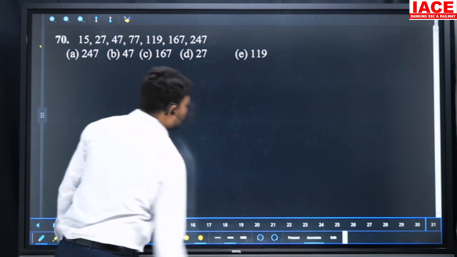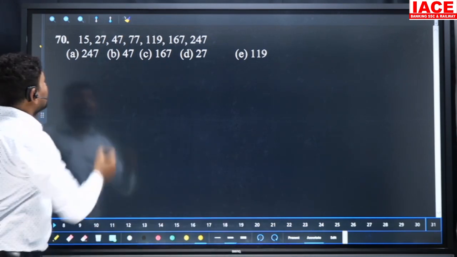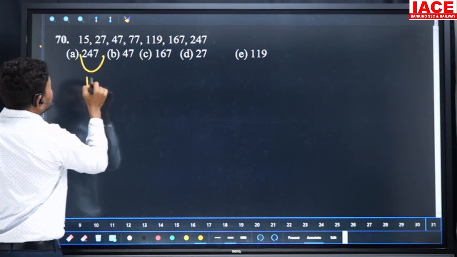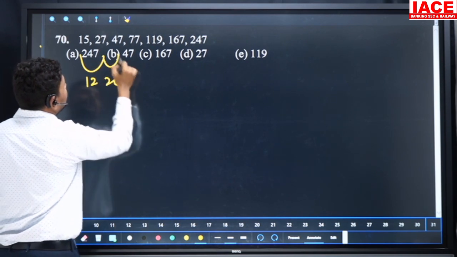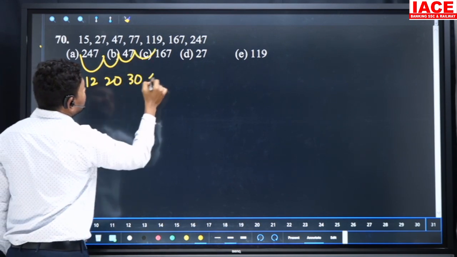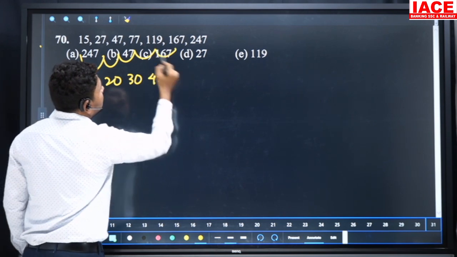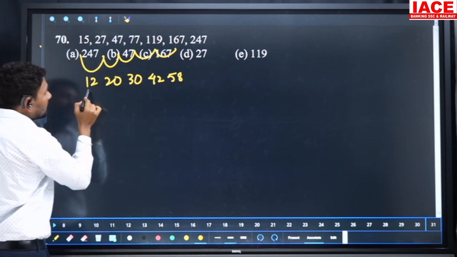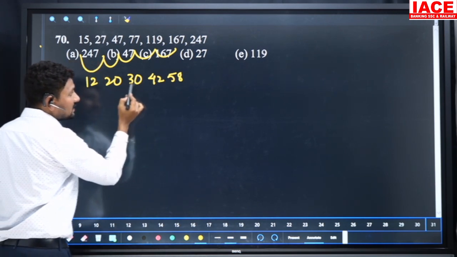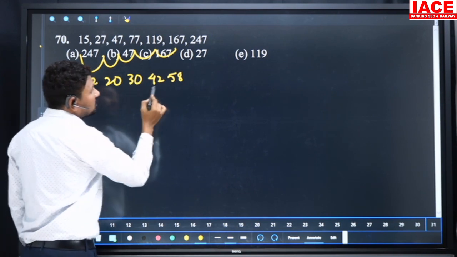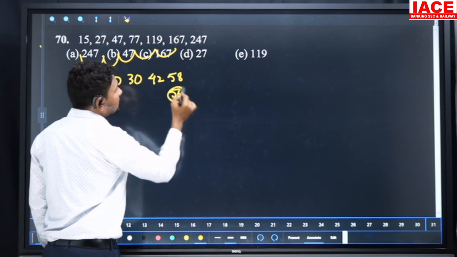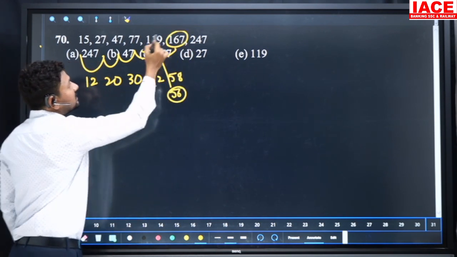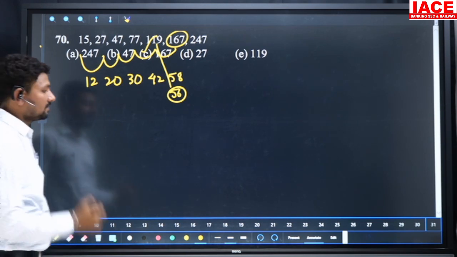Next, question number is 70. 15, 27, 47, 77, 11 and 167, 247. Here the difference is 12. Here the difference is 20. Here the difference is 30. And here the difference is 42. But here the difference is, look at, here the 58 they are given. But look at 12, we can write 3 into 4, 4 into 5, 5 into 6, 6 into 7. Here is, so 7 into 8. 7 into 8 value 56. When we are adding to 119 to 56, it is not equal to 167. Our option is what? C. C, 167 is our wrong number.